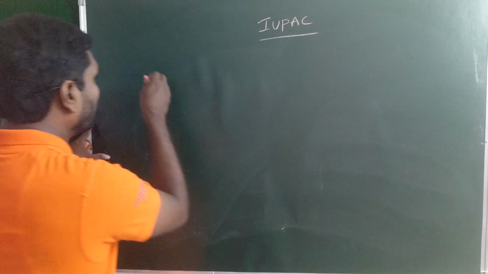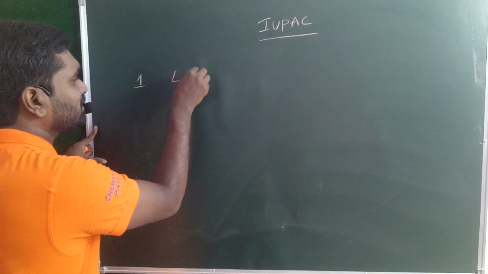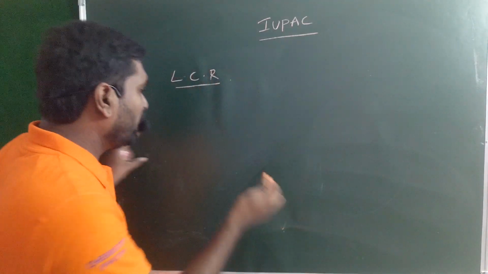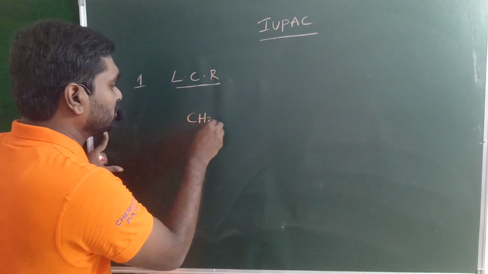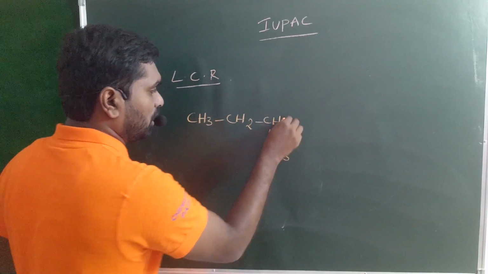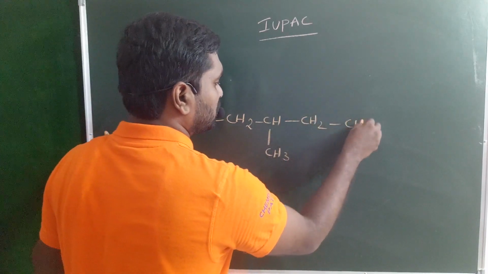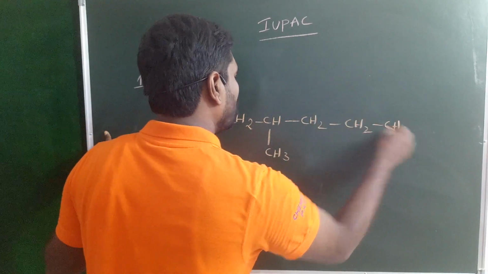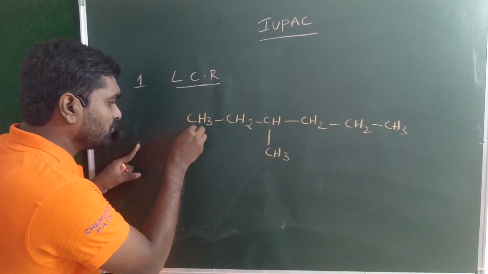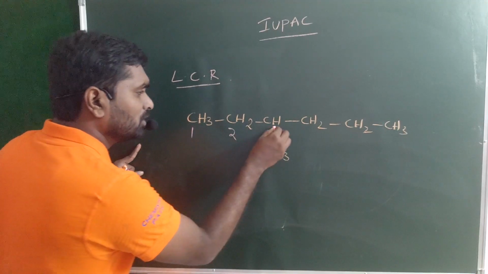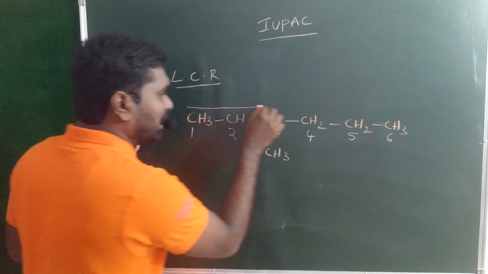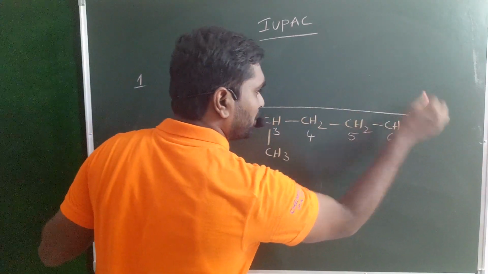The first rule is the longest chain rule, LCR. For example, take CH3, CH2, CH, single bond, CH3, CH2, CH3 or CH2, CH3. Look at this example. Maybe numbering starts from this carbon: 1, 2, 3, 4, 5, 6. So this may be one chain, a 6-membered carbon chain.